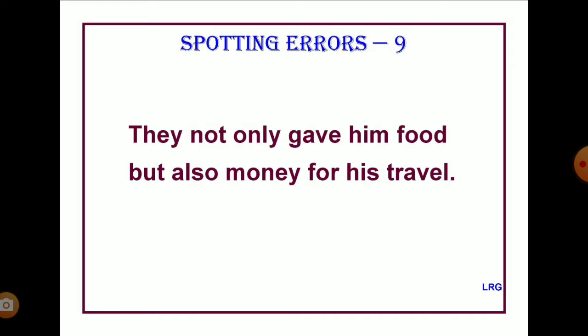They gave him not only food but also money for his travel. So you find a noun after either part. They gave him not only food but also money for his travel.